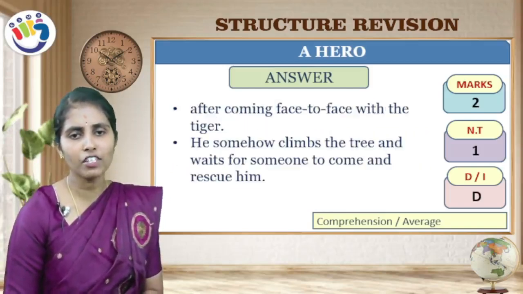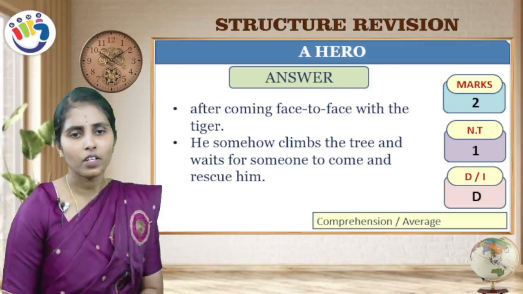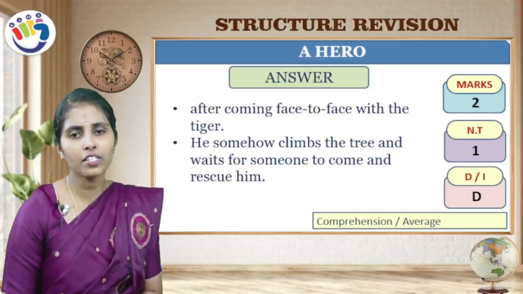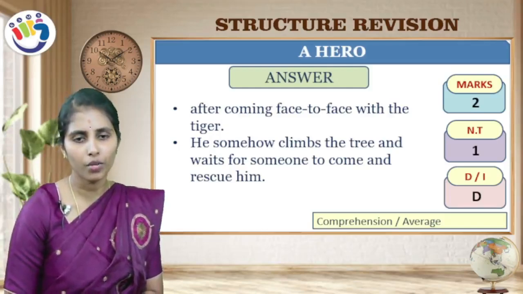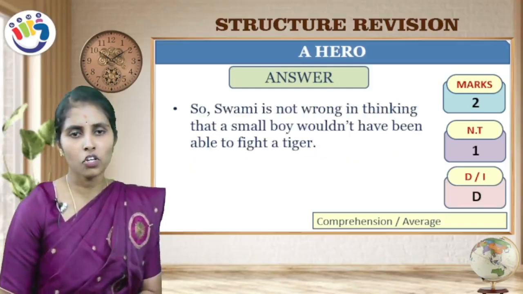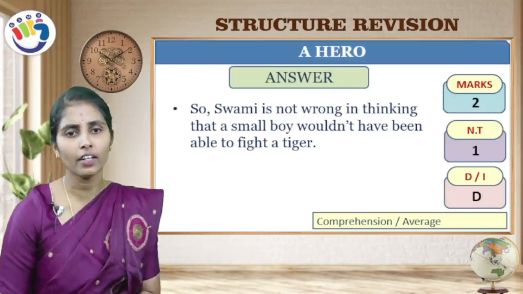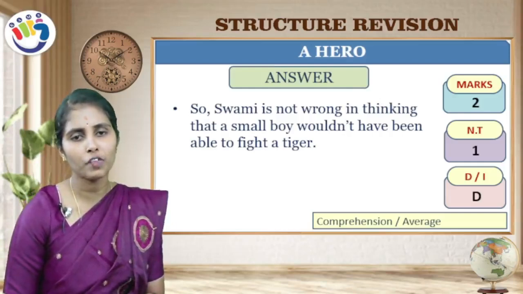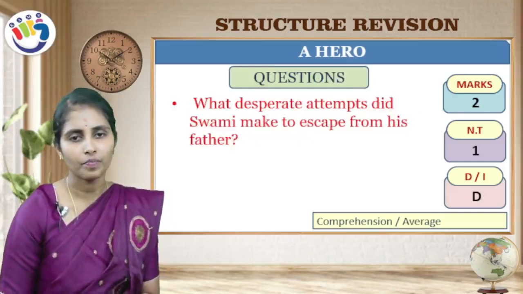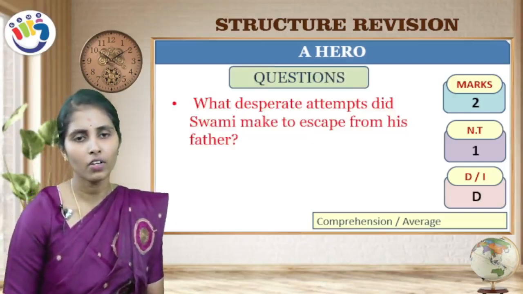After coming face to face with the tiger, he somehow climbs the tree and waits for some people to come and rescue him. So Swami is not wrong in thinking that a small boy would not have been able to fight a tiger. Let us see the next question, children.